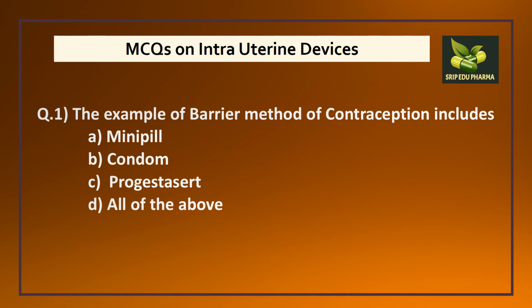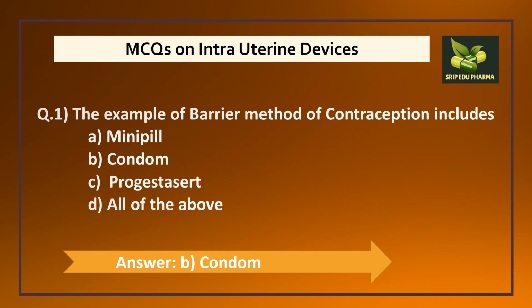Question number 1. The example of barrier method of contraception includes A. Mini pill, B. Condom, C. Progesticert and D. All of the above. In this you have to tick the correct answer. So we will see that A. Mini pill, it is example of oral contraceptive pill. Then second is condom, it is example of barrier method. Other example was diaphragm sponge. Then third is progesticert, it is hormonal intrauterine device. And D, all of the above, this will not be answered. So the answer is B, that is condom.